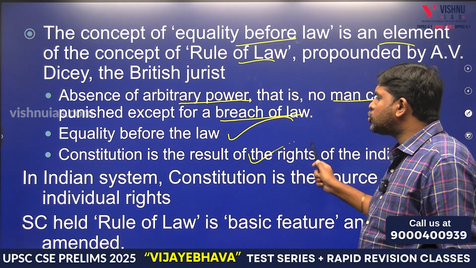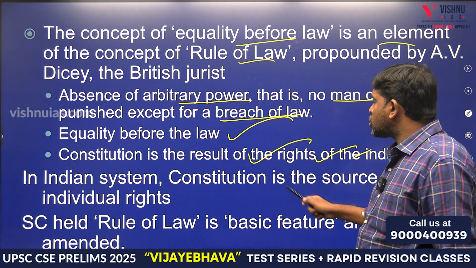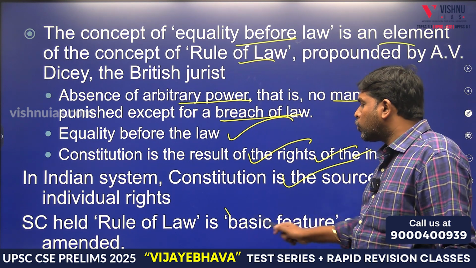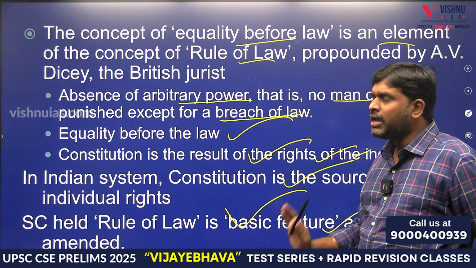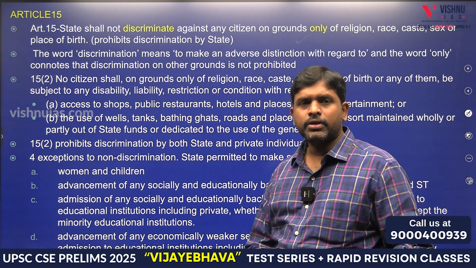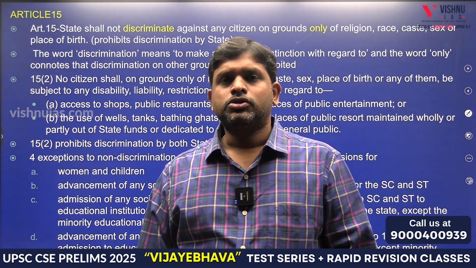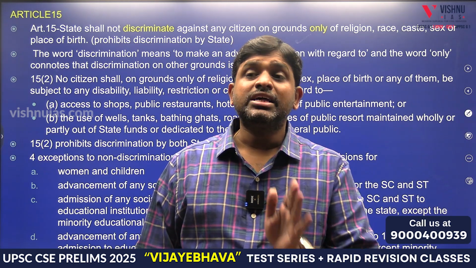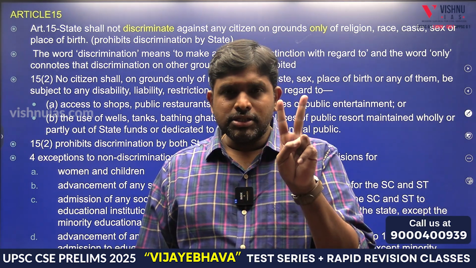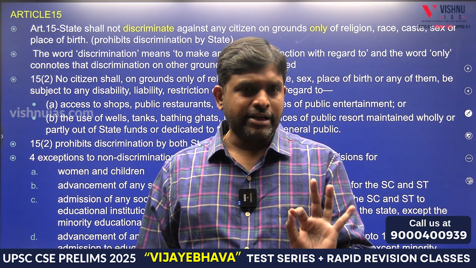Equality before the law. Constitution is a result of rights of the individual. Constitution is source of individual rights. Rule of law is basic feature and cannot be amended. At the same time, equality before law is also a basic feature. So there is a need for affirmative laws till they become equal. This belongs to right to equality.